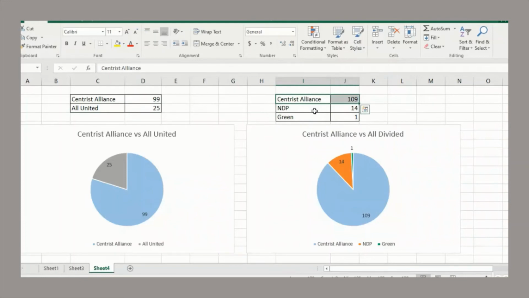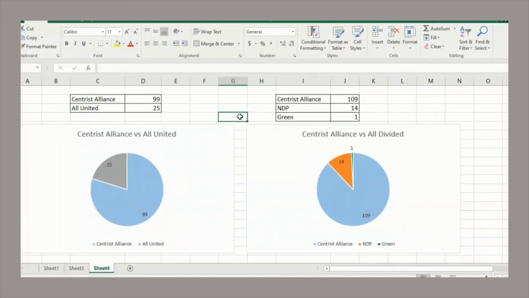So if people voted separately for the other parties as before, the centrist alliance would take 109 seats, so they do take more, but the NDP, the farther left-wing party, still takes 14 seats, and the Greens still take their 1 seat.